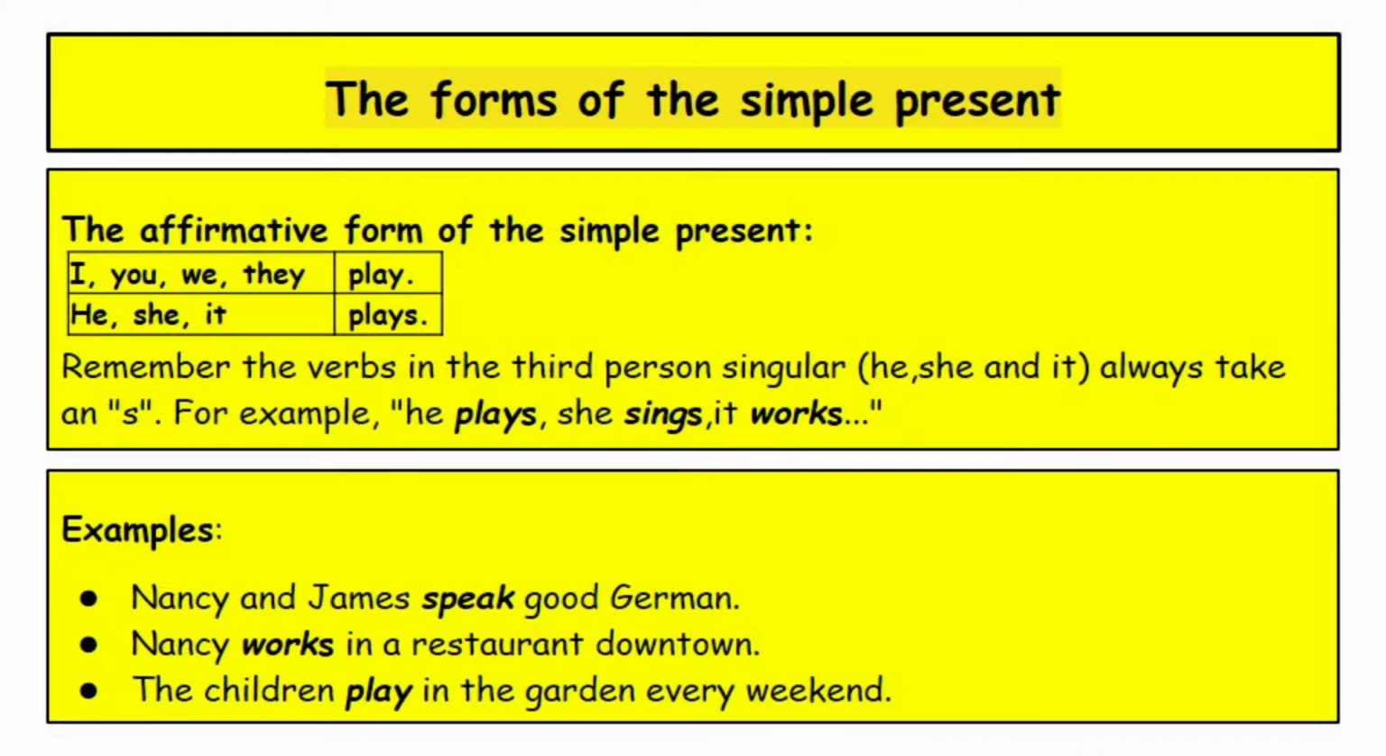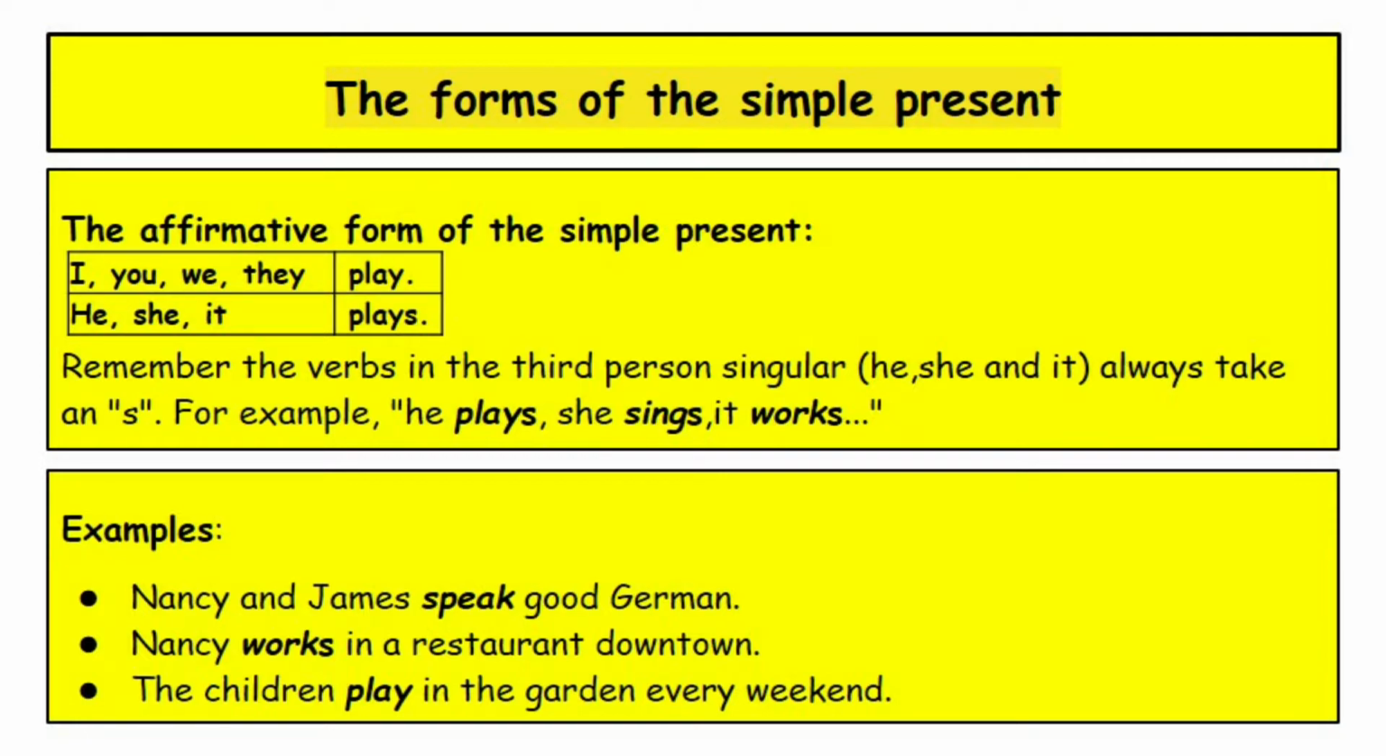The affirmative form of the simple present is: I, you, we, they, then play. He, she, it, use, plays. Remember the verbs in the third person singular: he, she, and it always take an S. For example, he plays, she sings, it walks.